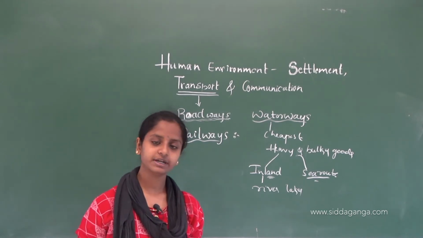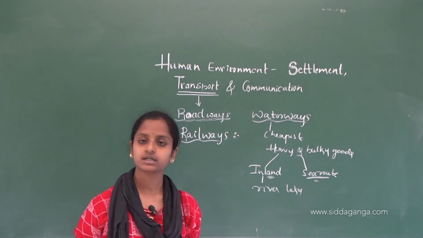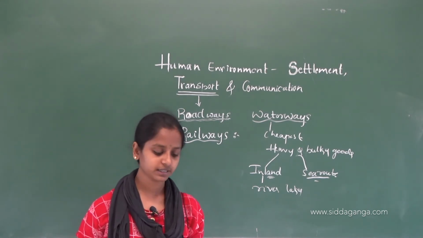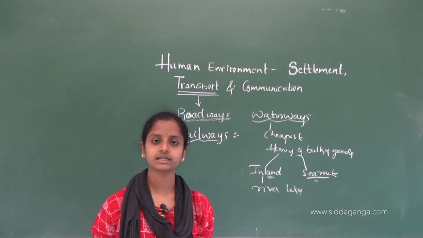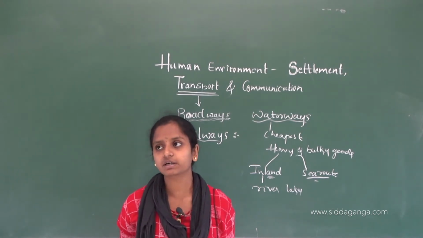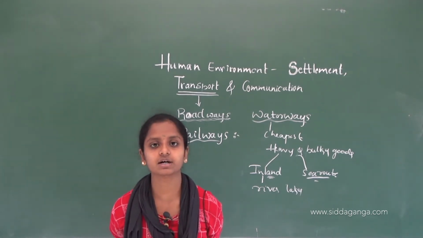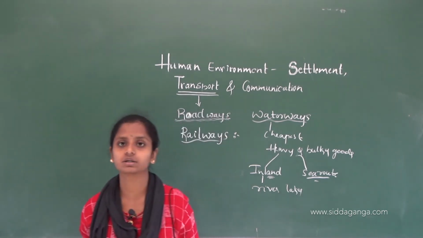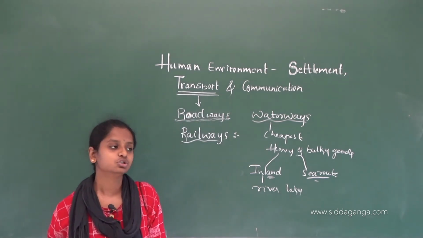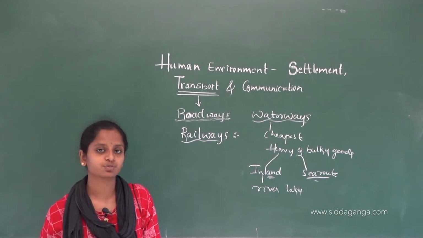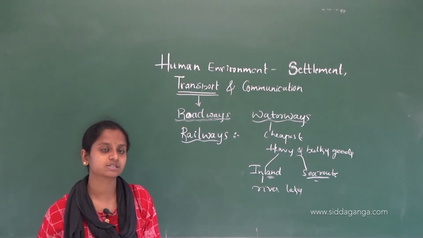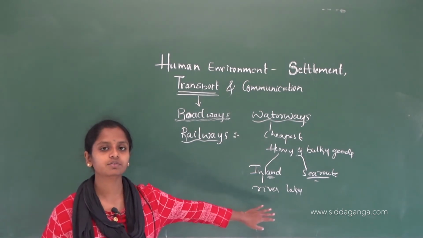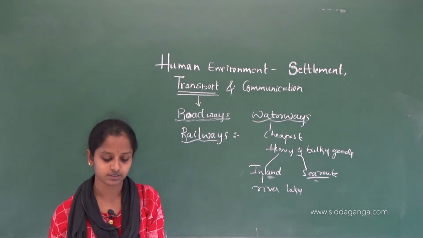Some of the important inland waterways are the Ganga Brahmaputra river, the Great Lakes in North America and the River Nile in Africa. Through those we can transport things from one place to another place. Those are called inland waterways. Either it may be river waterways or lake waterways.